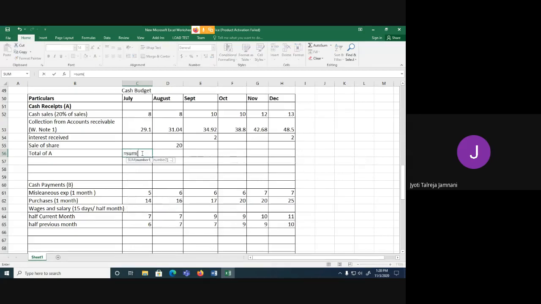Equal to sum. So this is total receipts.